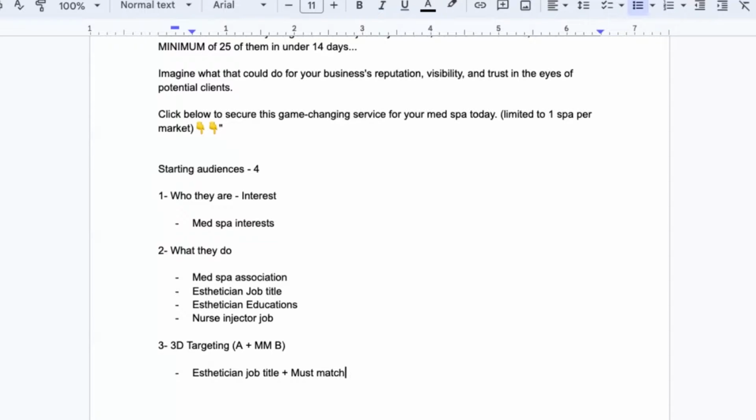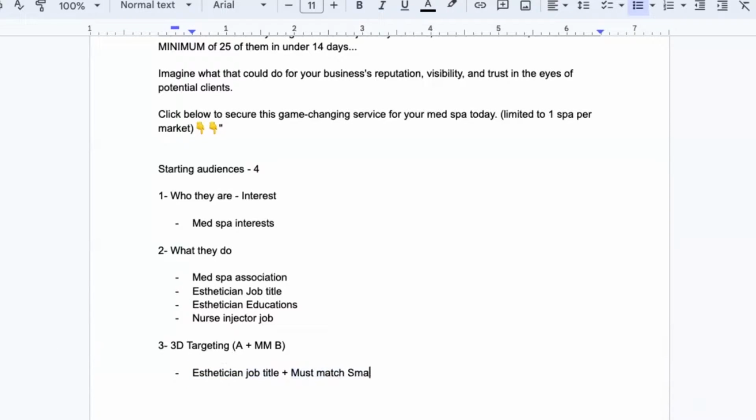And if you don't know how to do a must match, it's when you're setting up your targeting inside your Facebook ads, you select narrow, and it must match this. So in the normal targeting you're doing, it's basically and, right? All this kind of stuff. Or, and, all these things combined. But if you do must match, it's this, and it also must have this interest.